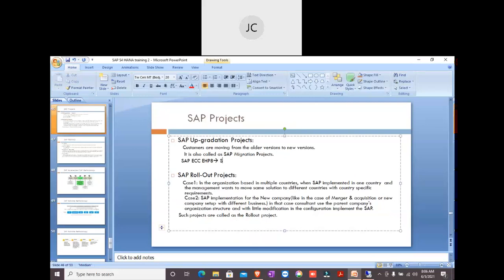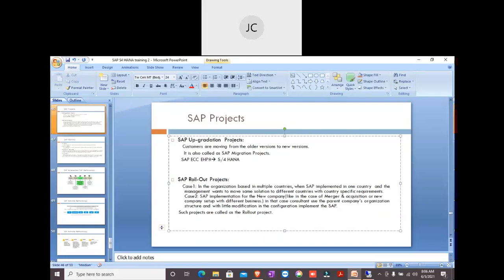Then we can easily migrate to S4 HANA. But if anything is less than EHP8, let's say we have EHP7, then technically we should first upgrade to EHP8. Then we will be able to move to S4 HANA.